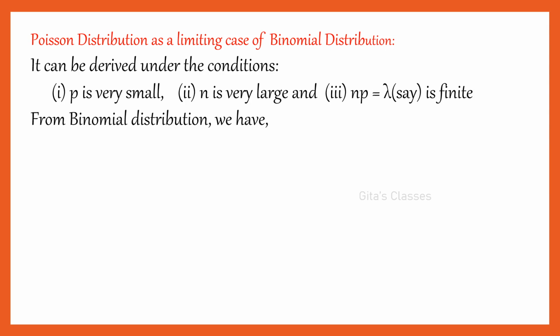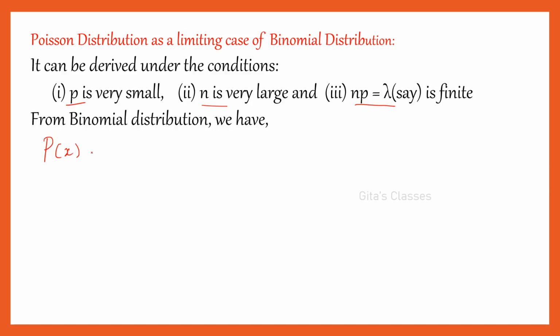How can we derive this? We are going to derive this under some conditions. I told you already, p is very small and n is very large. And np is what? The mean of the binomial distribution. Binomial distribution mean is np, and for Poisson distribution, mean is lambda. So here mean is lambda. Let us assume this np is equal to lambda, which is finite. It is not infinite. Lambda is finite.